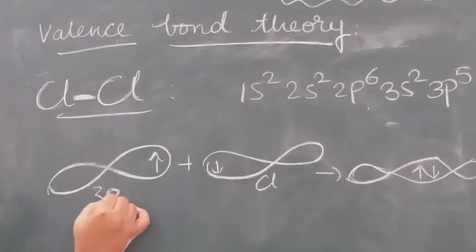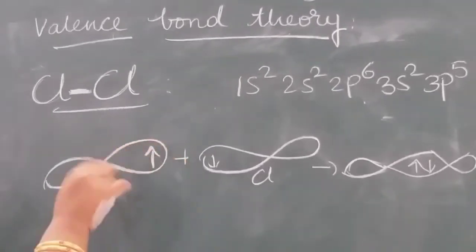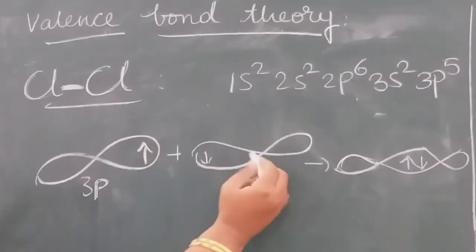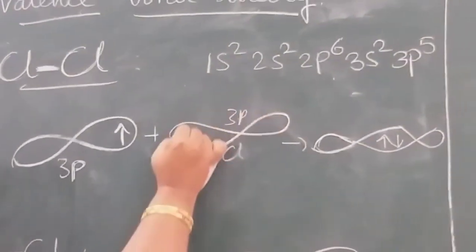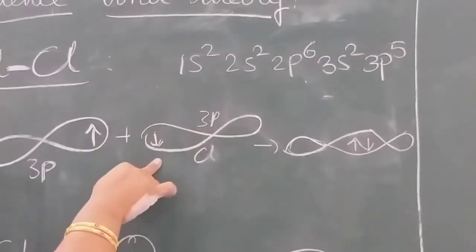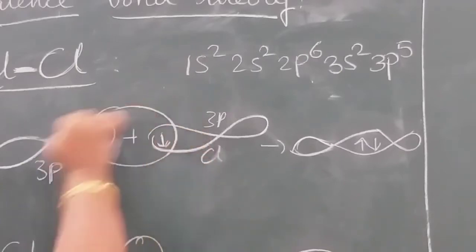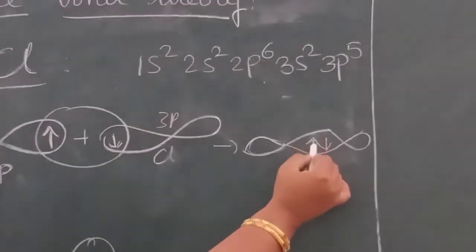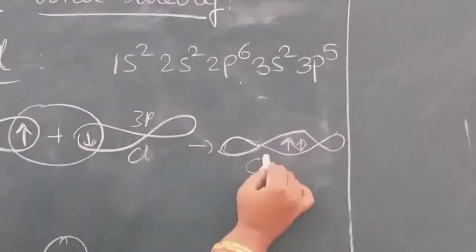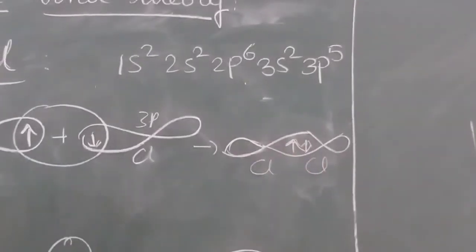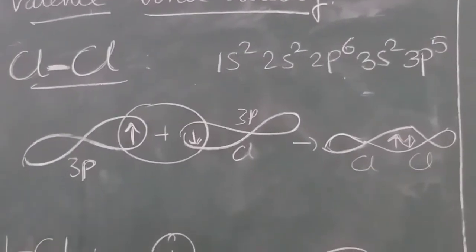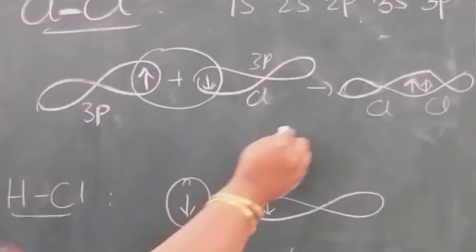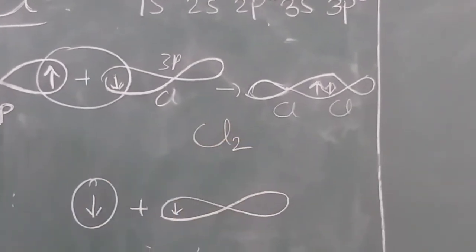Suppose it is 3p. It is having one electron, and another chlorine with 3p is having one electron with opposite spin. So there is a bond. Here the bond is forming between Cl and Cl. Okay. In this way we can explain the formation of the Cl2 molecule.